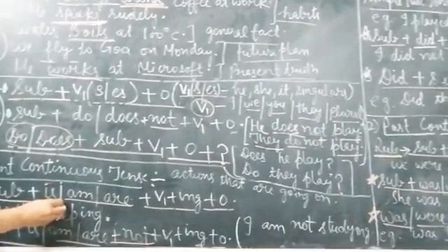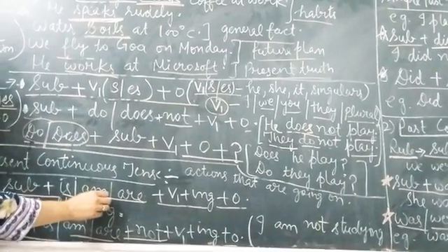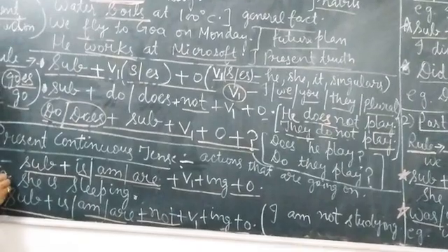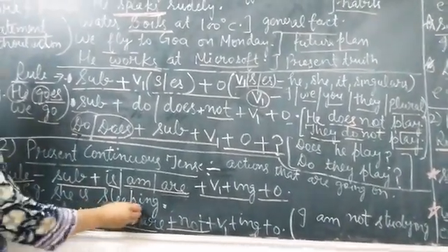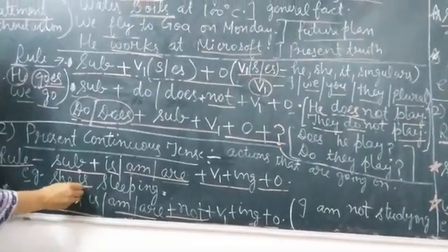Now again, is we will use with singulars, am is used with first person I, and are is used with plurals. Okay. Example I have taken, she is sleeping. She is singular. So with she we have written is, means at present she is sleeping.